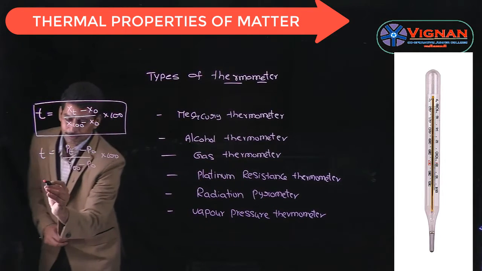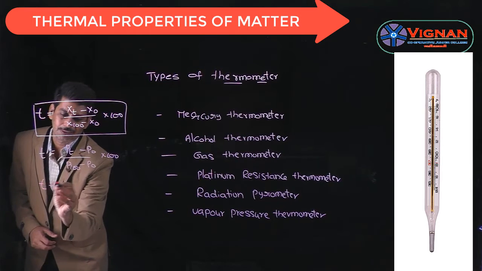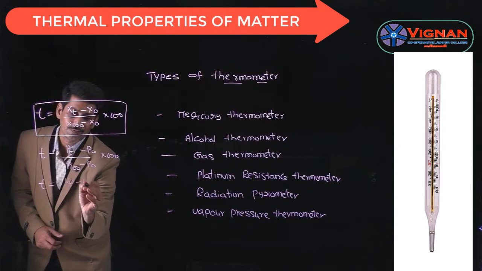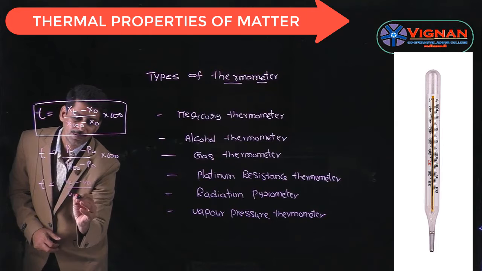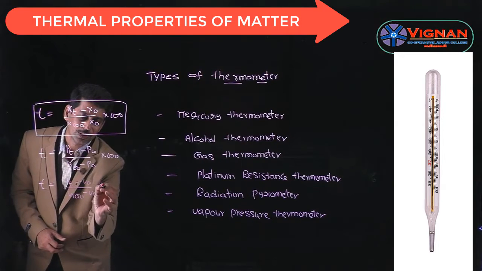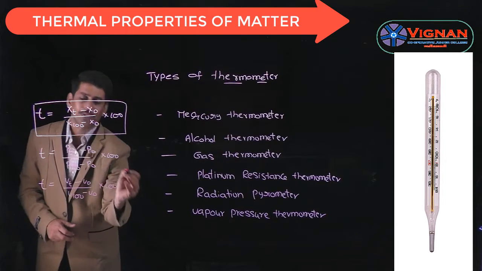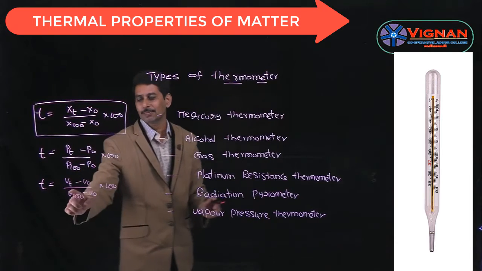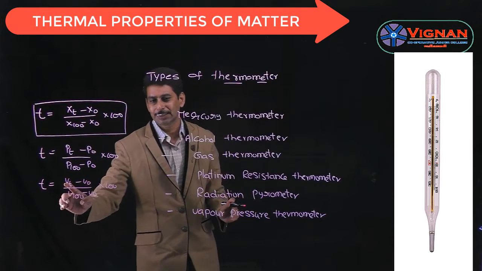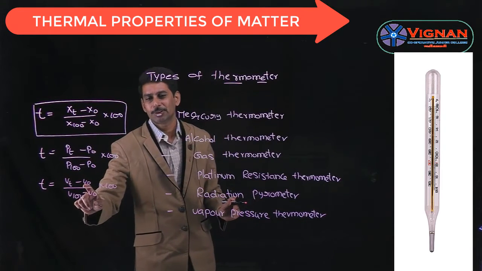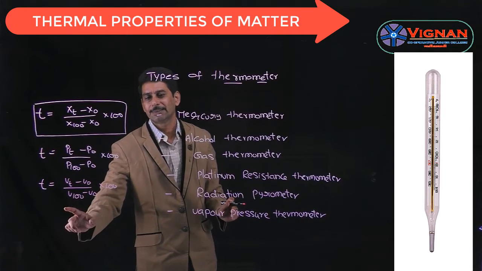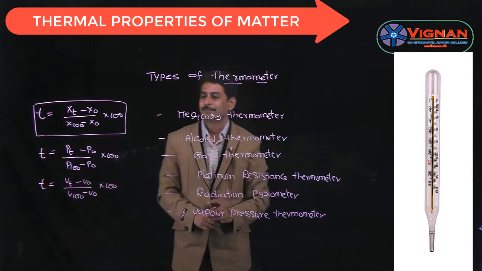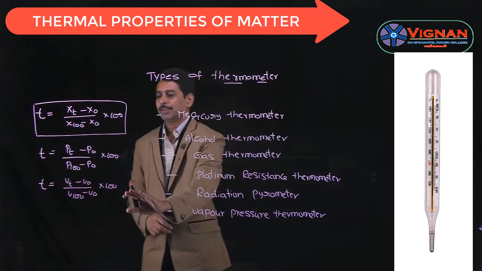And if we keep the pressure constant, then the temperature is given by T is equal to Vt minus V0 by V100 minus V0 into 100. This is at constant pressure. Here also Vt is the volume at temperature T degrees centigrade, V0 is the volume at 0 degrees centigrade, and V100 is the volume at 100 degrees centigrade.